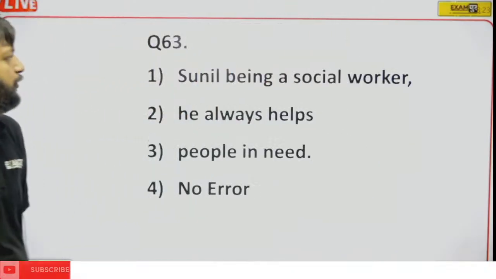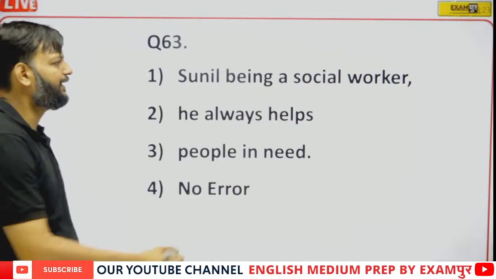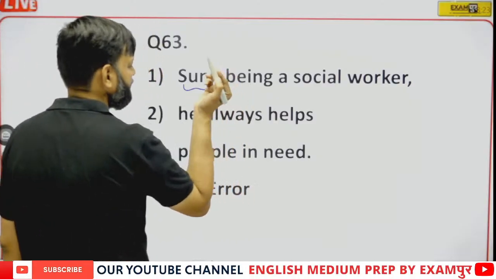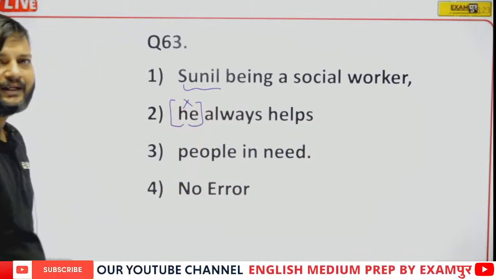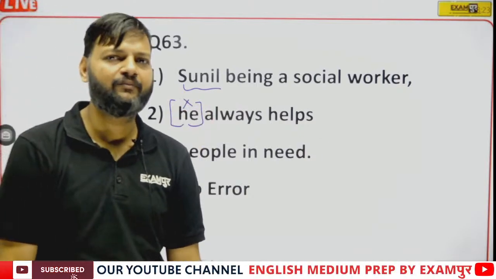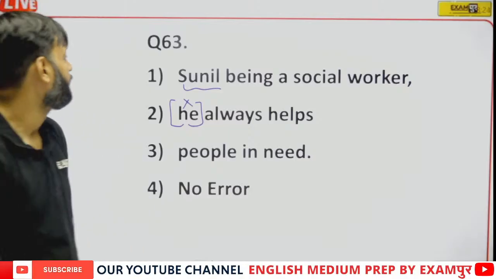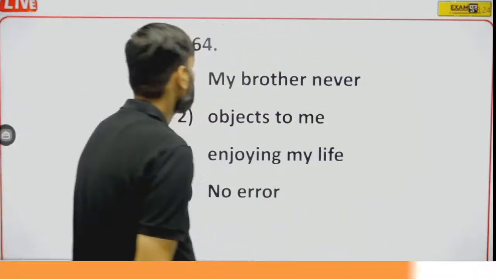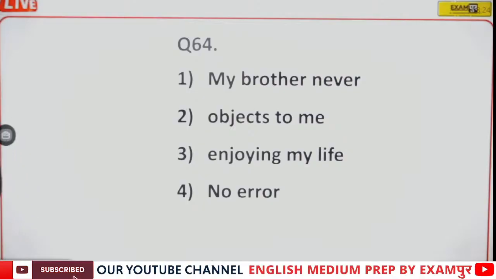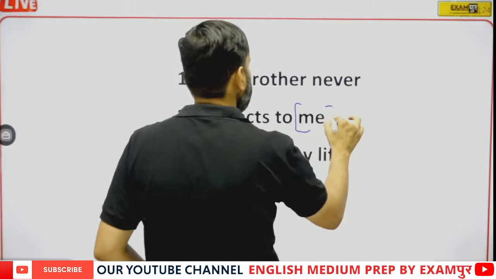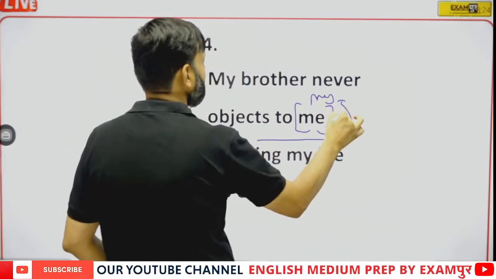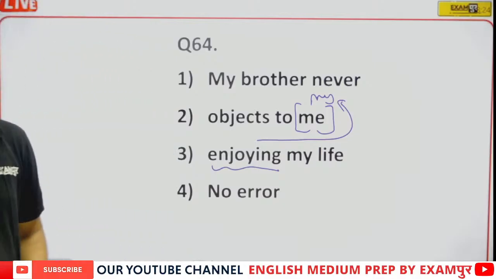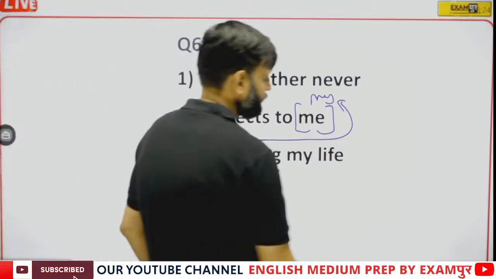Question number 63. Sunil being a social worker, he always... Again, when Sunil, the subject, is there, no need to use he, because the subject should not be repeated when the subject is common in participle sentences. Question number 64. My brother never objects to me enjoying. Here me will be replaced by my, because here we have a gerund, and a gerund is followed by a possessive adjective. So me will be replaced by my.